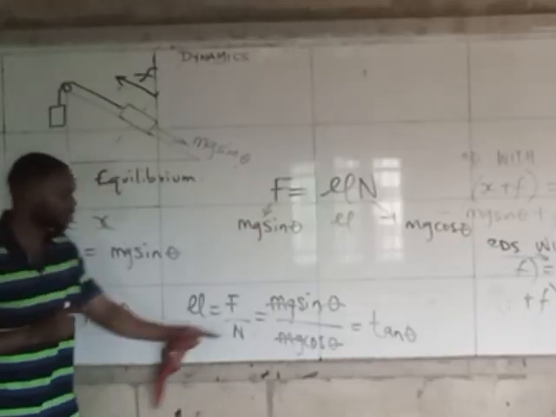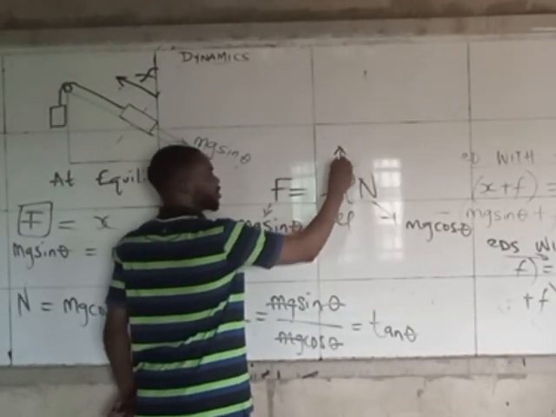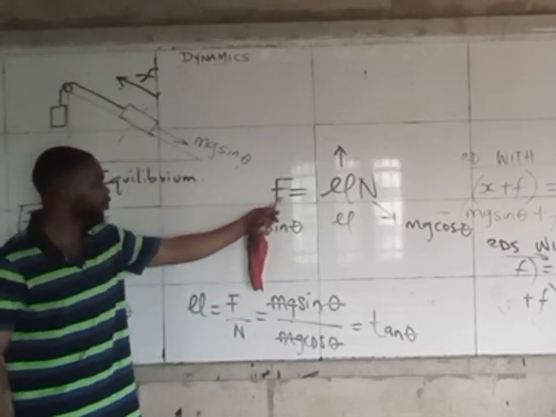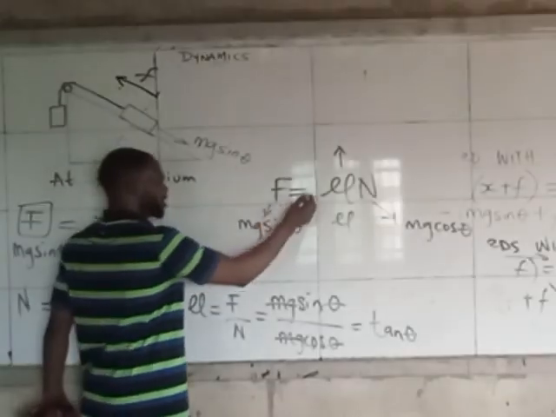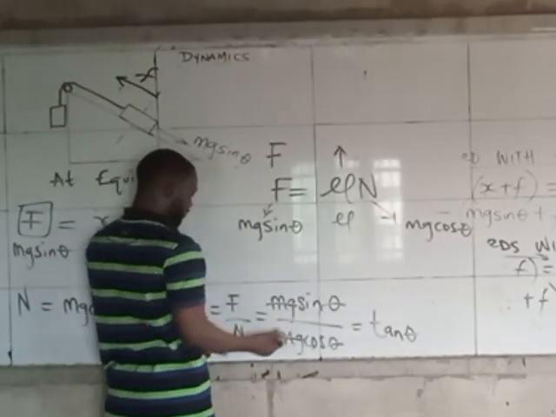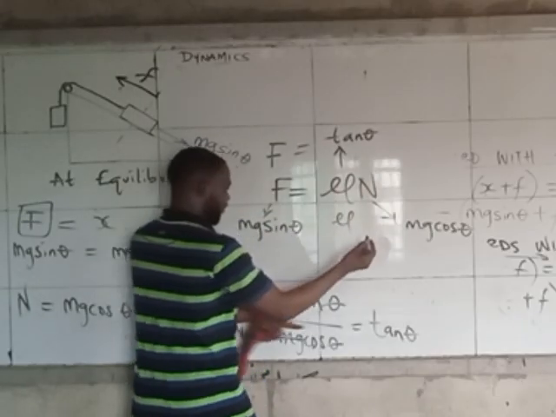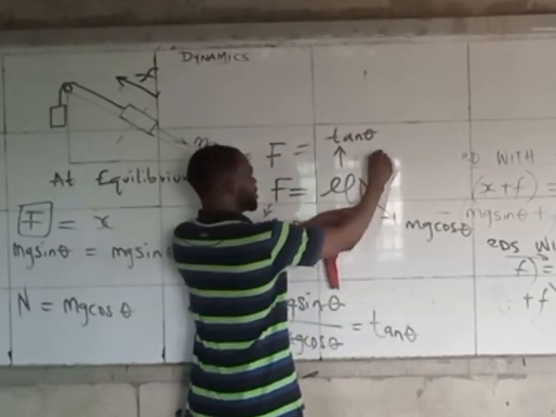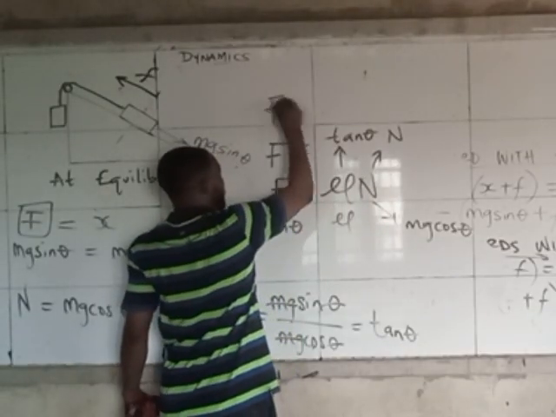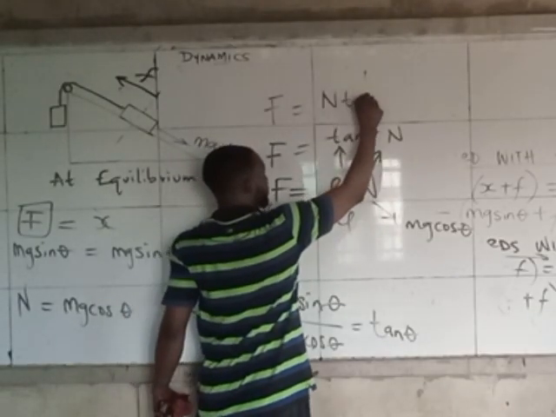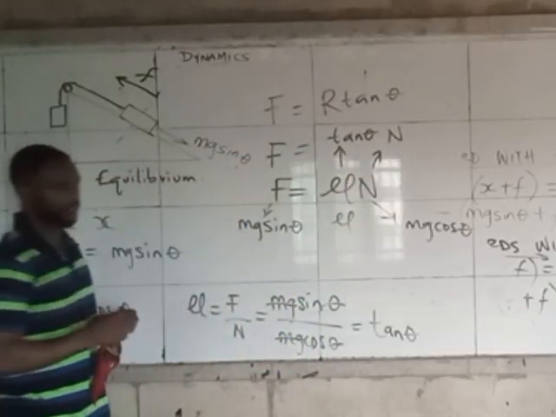And if I know that coefficient of friction is tan theta, notice something. There can also be a situation where they tell us to prove that force is equal to tan theta times normal reaction. Notice that if I have F here, and I have that this mu is tan theta, and I have N, that's N that is here, and N is the same thing as R. So F is the same thing as saying N tan theta, or you say R tan theta.